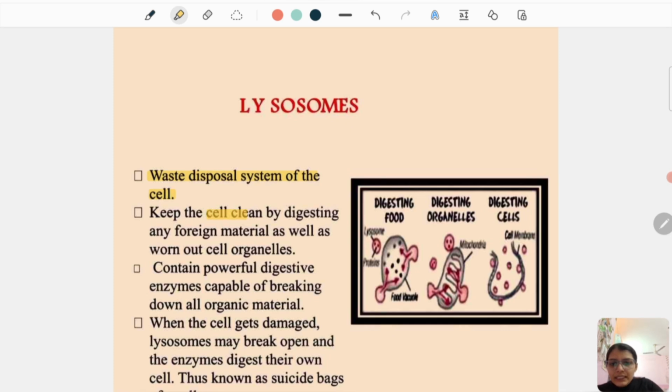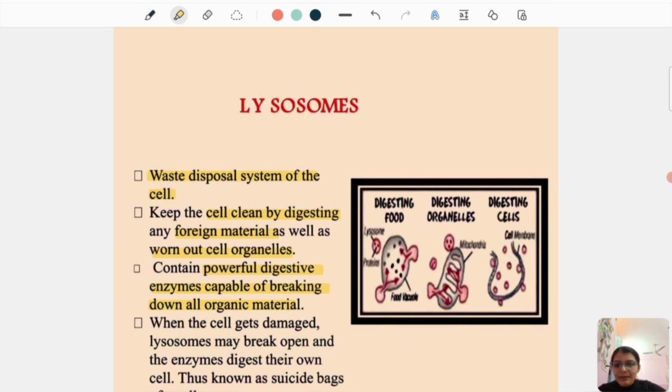It keeps the cell clean by digesting any foreign material as well as any worn out cell organelles. It also contains powerful digesting enzymes which are capable of breaking down all the organic material.